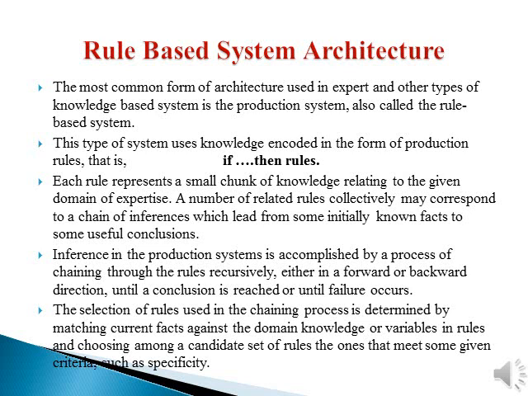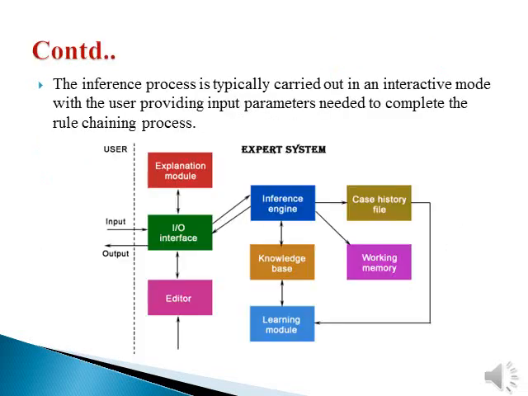Inference in production systems is accomplished by a process of chaining through rules recursively, either in forward or backward direction, until a conclusion is reached or until failure occurs. The selection of rules used in the chaining process is determined by matching current facts against the domain knowledge or variables in rules, and choosing among a candidate set of rules the ones that meet some given criteria such as specificity. The inference process is typically carried out in an interactive mode with the user providing input parameters needed to complete the rule chaining process.